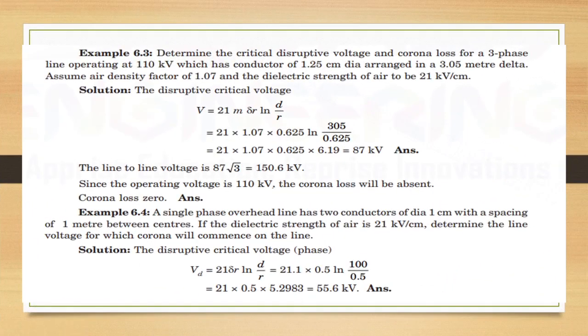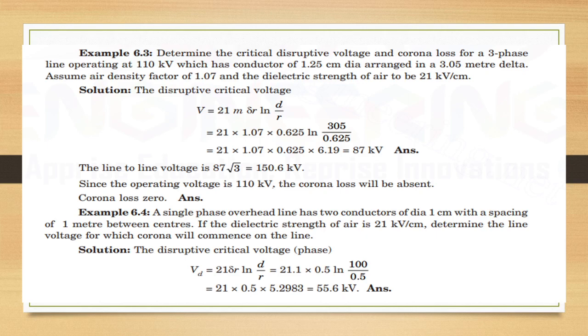Next numerical: determine the critical disruptive voltage and corona loss for a three-phase line operating at 110 kV, which has conductors of 1.25 cm diameter, arranged in a 3.05 meter delta. Assume air density factor of 1.07 and dielectric strength of air to be 21 kV per centimeter.